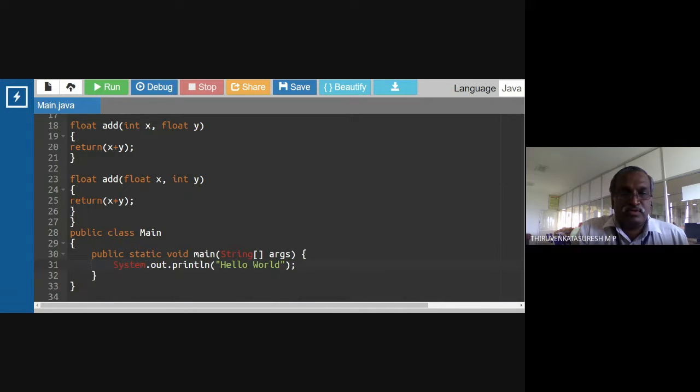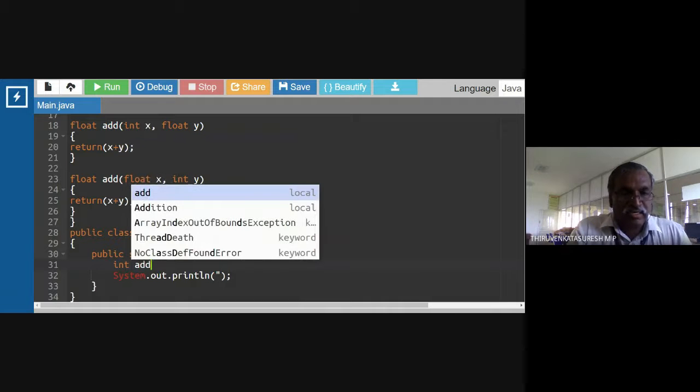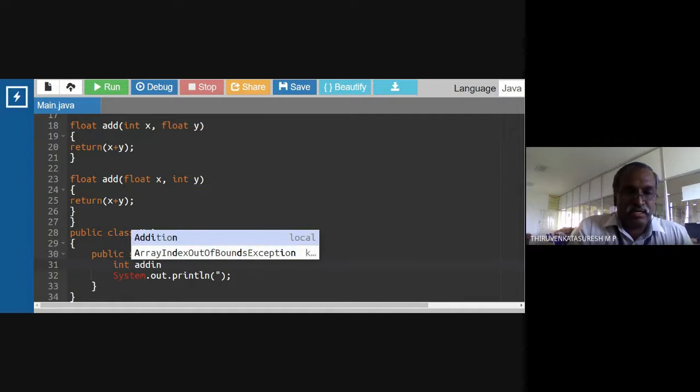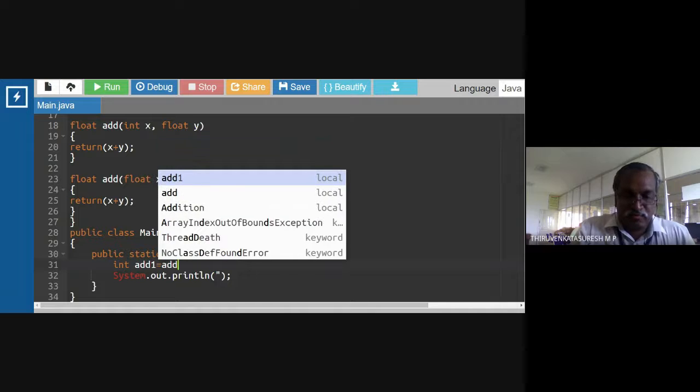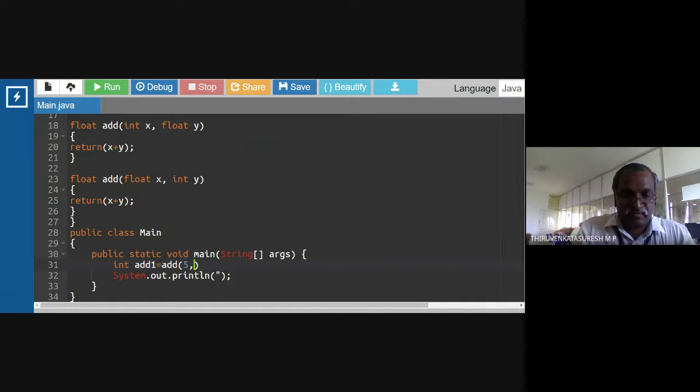I'm going to print the values. I'm going to create a variable for adding integers. Int add1. First I'm going to call the first one. add open bracket 5 comma 9. So I'm going to supply two arguments here.